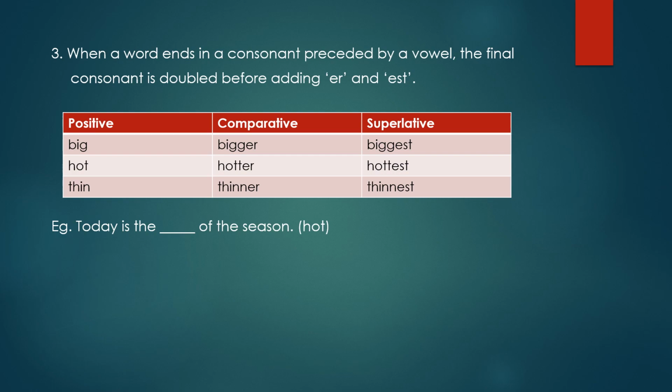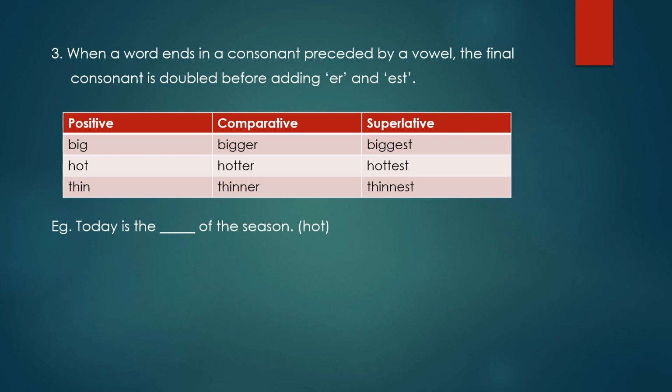Similarly, wet, wetter, wettest. Sad, sadder, saddest. Dim, dimmer, dimmest. Fat, fatter, fattest. In all these words, before the consonant, a vowel is there. And because of this, the consonant is doubled. After doubling, ER is added in comparative and EST is added in superlative.